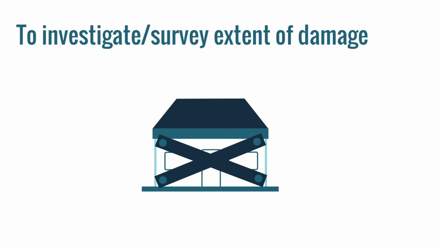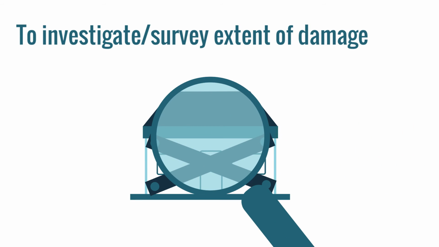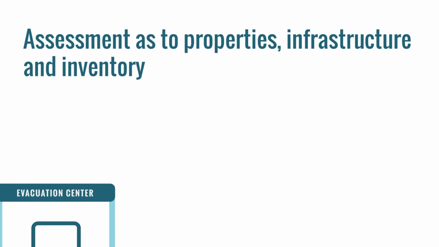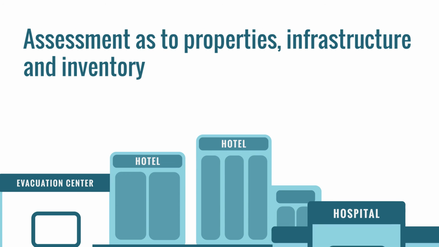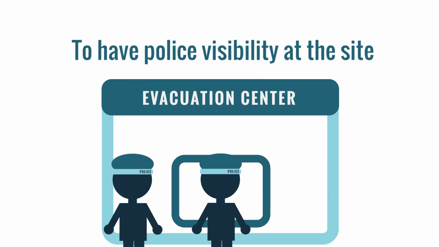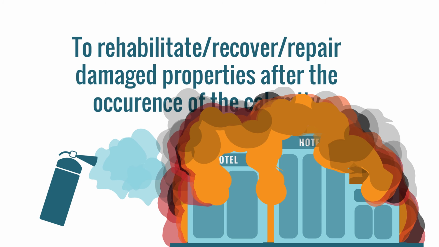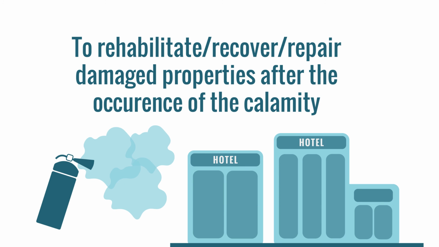The rehabilitation and recovery team are assigned to investigate or survey the extent of damage, assess properties, infrastructure, and inventory, and submit reports to the incident commander. To do these, they are to have police visibility at the site, as their goal is to rehabilitate, recover, and repair damaged properties after the occurrence of the calamity.